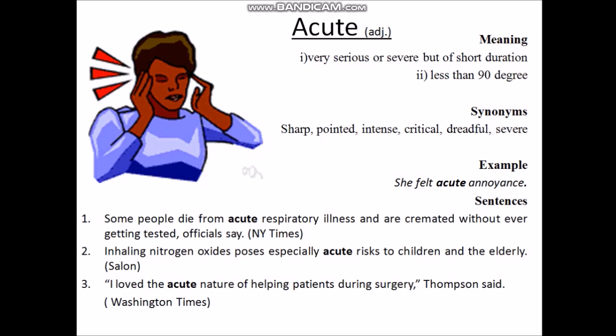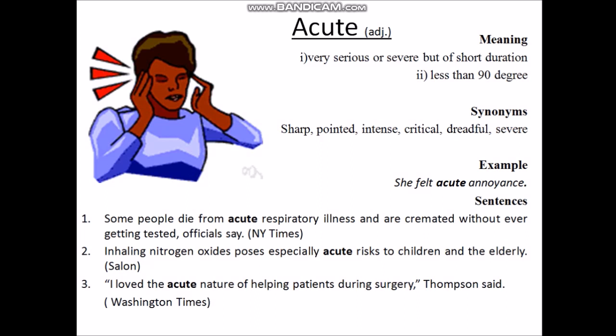Inhaling nitrogen oxide poses especially acute risk to children and elderly. That means nitrous oxide is very dangerous for children and elderly people. So now move on to the third sentence. The third sentence is: I love the acute nature of helping patients during surgery.